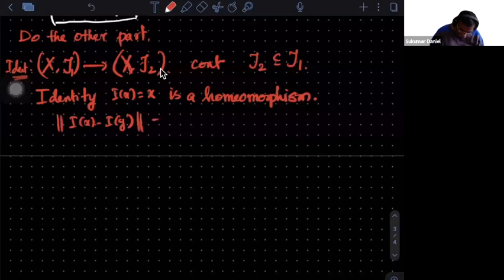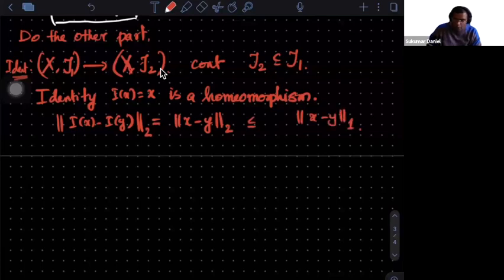But by definition, I of x is x. I am starting with tau 2, so it is norm 2 now. So can I get some estimate in terms of norm 1? Yeah, Vipanjana, do you have any easy estimate here?